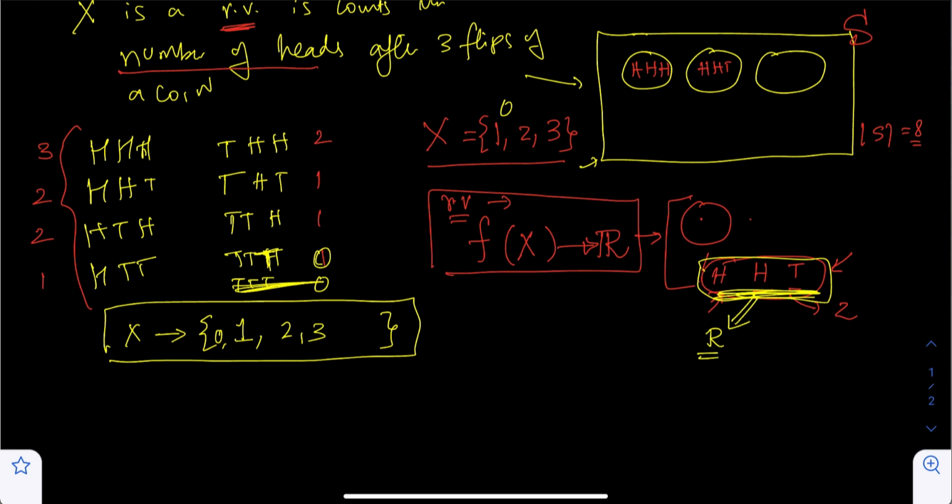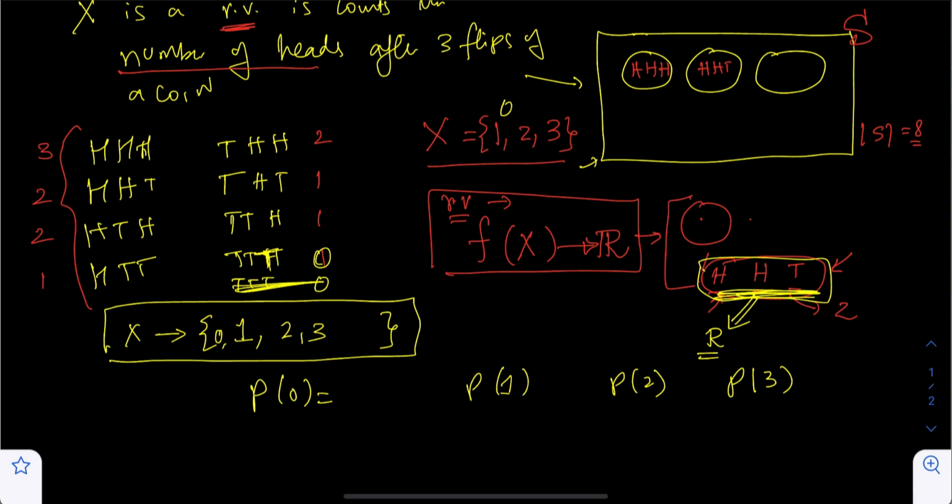The next thing that you should ask yourself is, what is the distribution of these values? What is the probability of getting 0, probability of getting 1, probability of getting 2, and probability of getting 3? Now if you look at the definition of a random variable on Wikipedia, a random variable is a function that assigns the outcome of an experiment, the random event that may result from that experiment, to a real value, for each one of which there is a probability distribution associated with it.